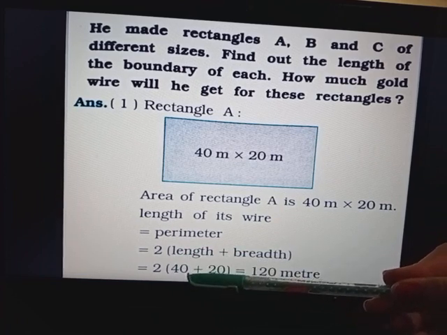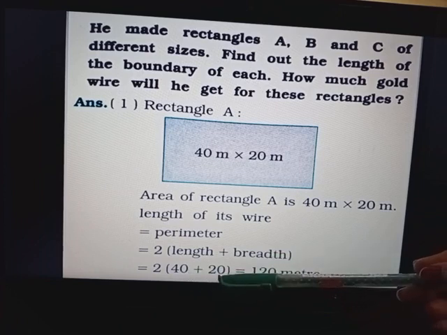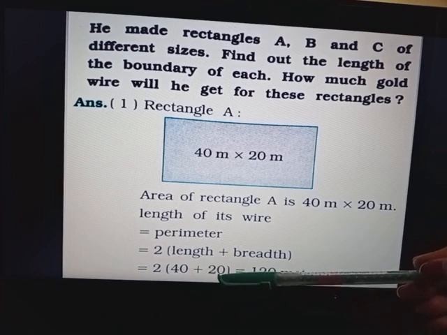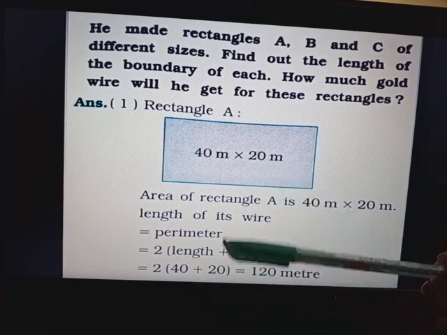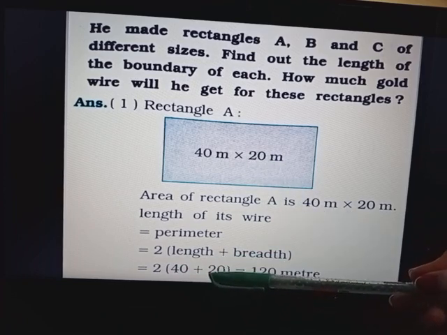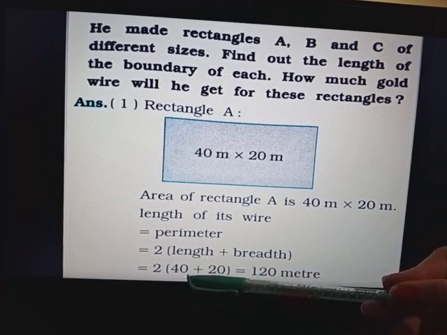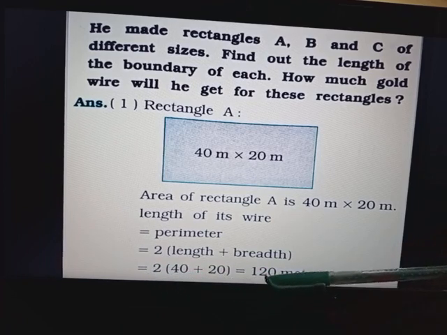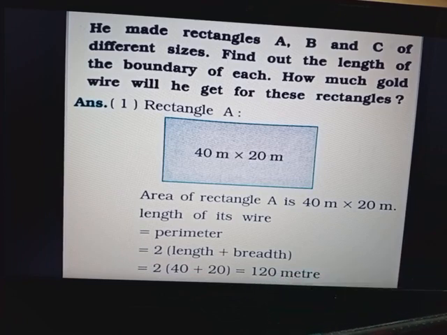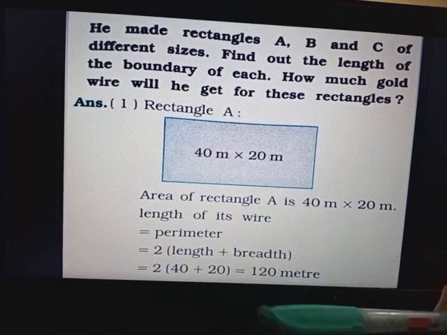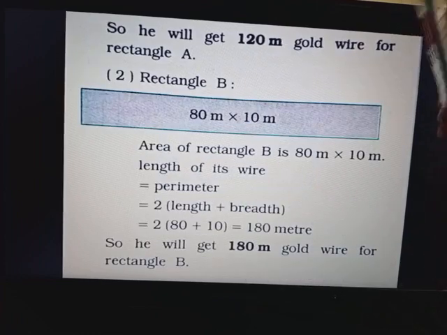So length is 40 meter and breadth is 20 meter. First we will do the addition, that is 40 plus 20, it will be 60. And when we open this bracket, it will be multiplied. So 60 multiplied by 2 will be 120 meter. So we can say 120 meter of wire will be needed to cover this rectangle. Now the next one.